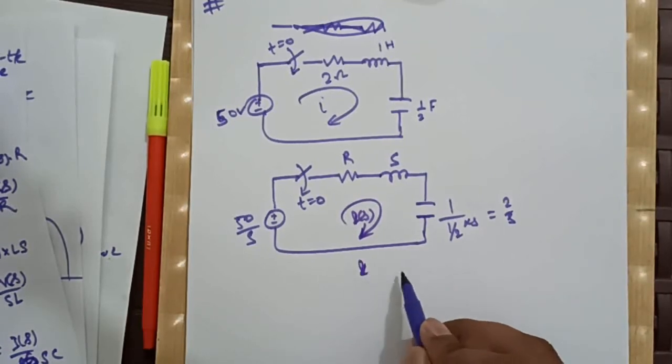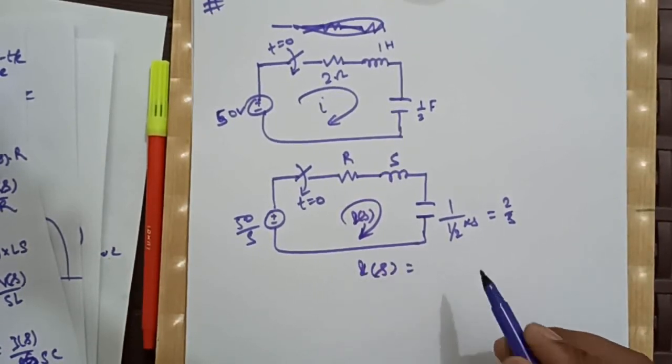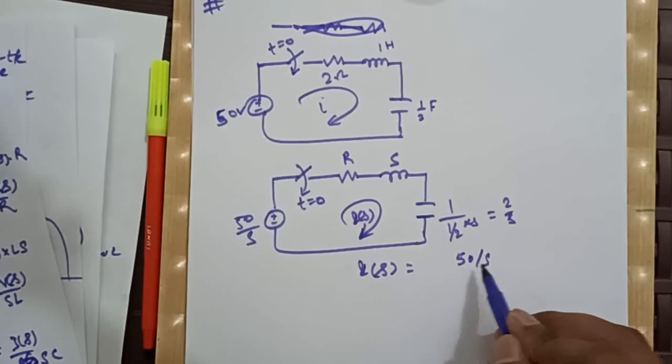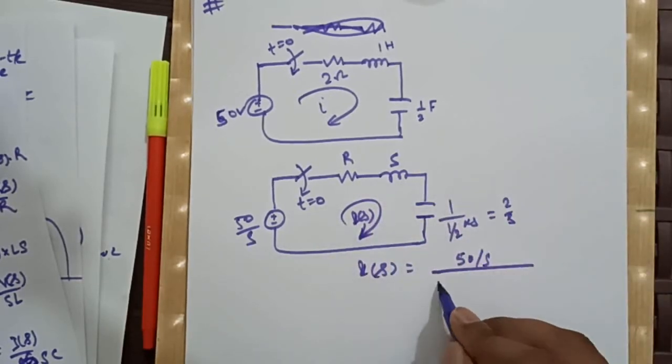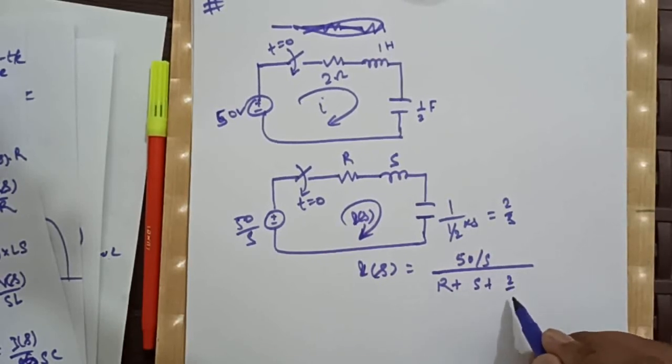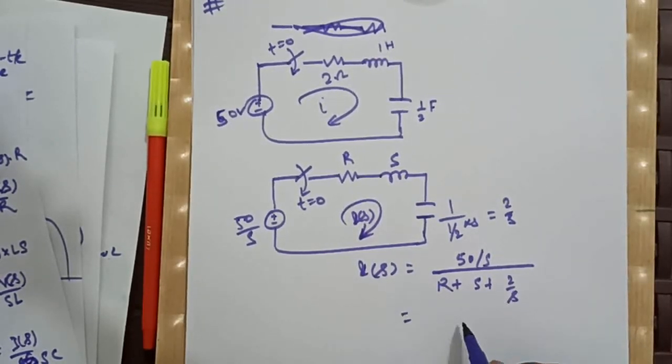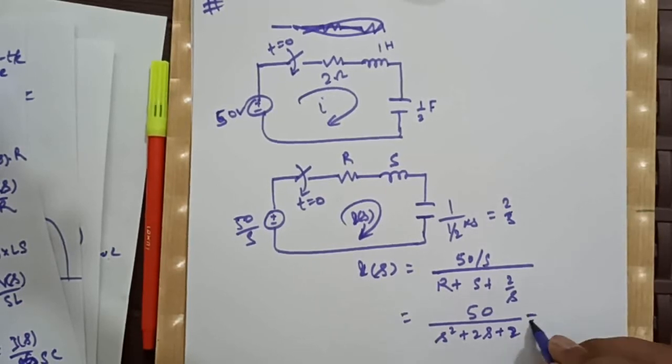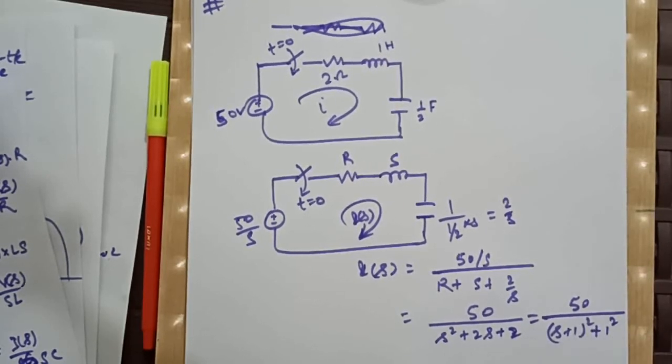So our Is will be nothing but the voltage divided by the impedance, 50 by R plus S plus 2 by S. Now after solving it, our Is will be 50 by S square plus 2S plus 2, which can be represented by 50 by (S plus 1) whole square plus 1 square.